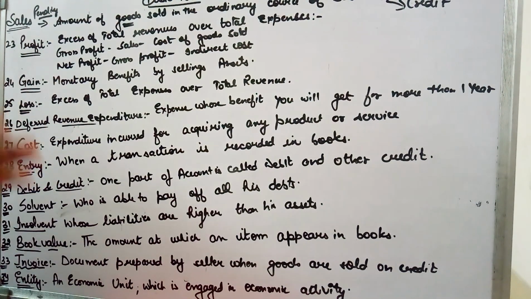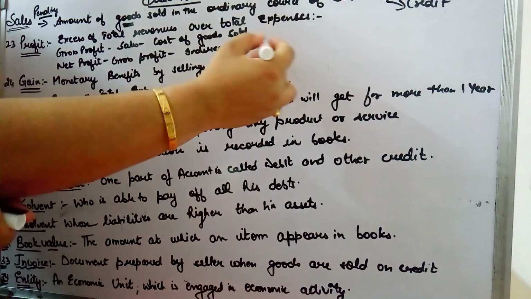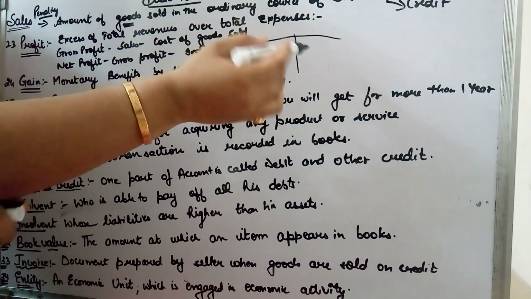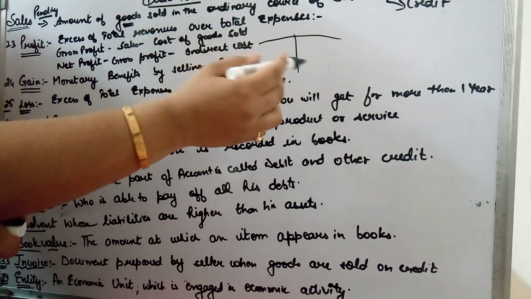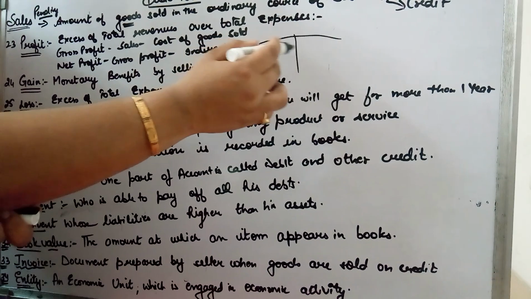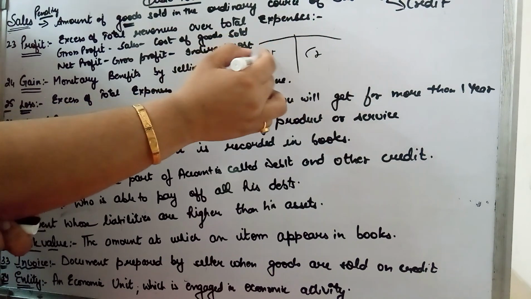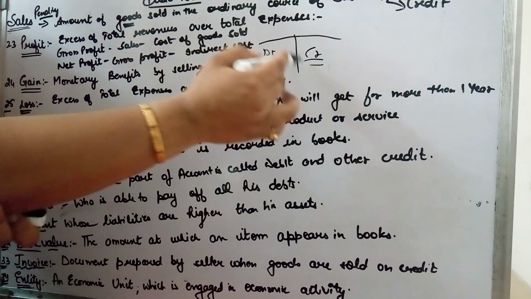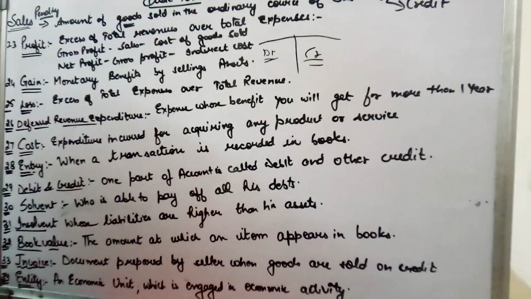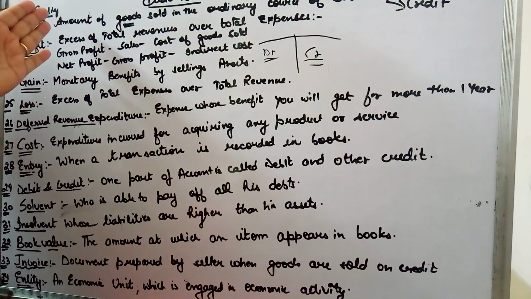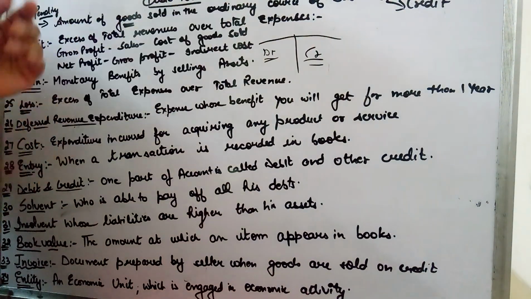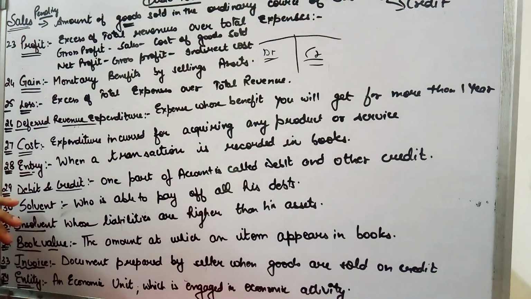Debit and credit. Now see, debit and credit are the two parts of your account. There's no logic behind it. This was an account and it had to be divided into two parts. One part is known as the debit part and it is represented by DR, and the other part is known as the credit part and it is represented by CR. So the account is divided into two parts. The left side is called the debit side and the right side is called the credit side. So that is debit and credit.